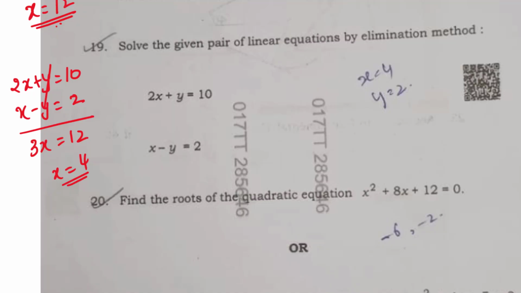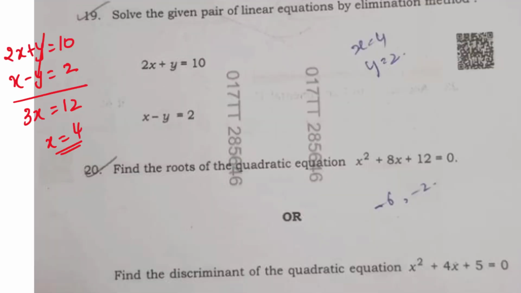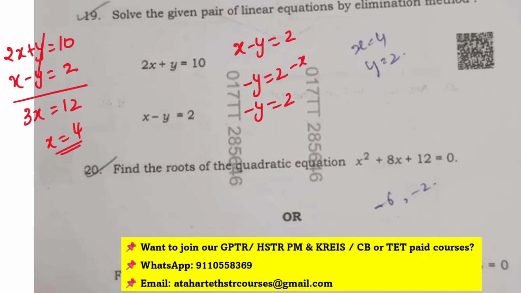Now I will find the value of y once I have the value of x. The x value is now 4, right? So now here I have x minus y is equal to 2. So minus y will be equal to 2 minus x, or minus y is equal to 2 minus 4, or minus y is equal to minus 2, or y is equal to 2. So this is our elimination method. First we have eliminated y, then we found x. Using this x, again we found the value of y, right?